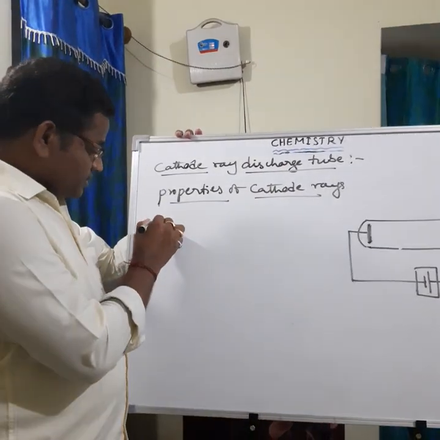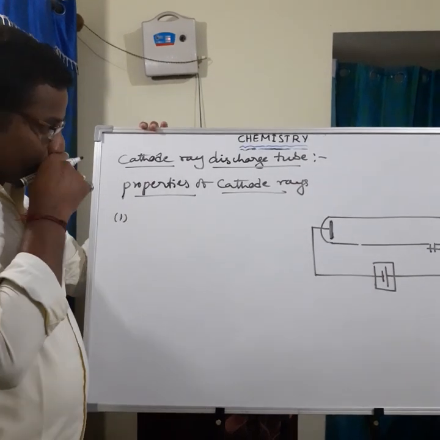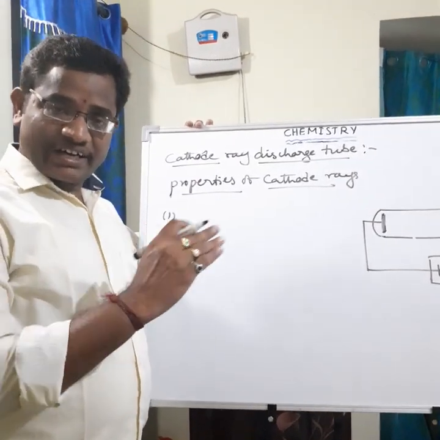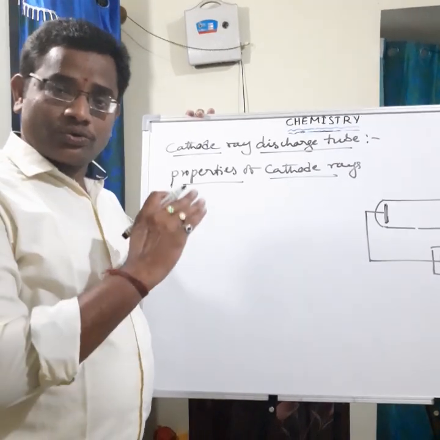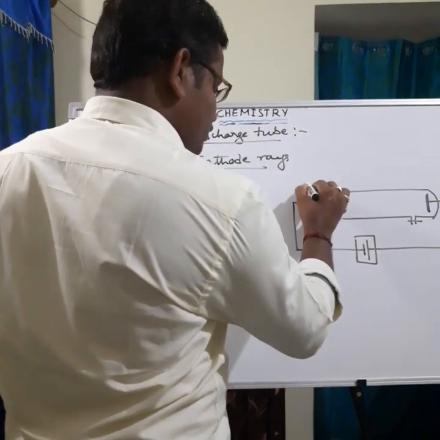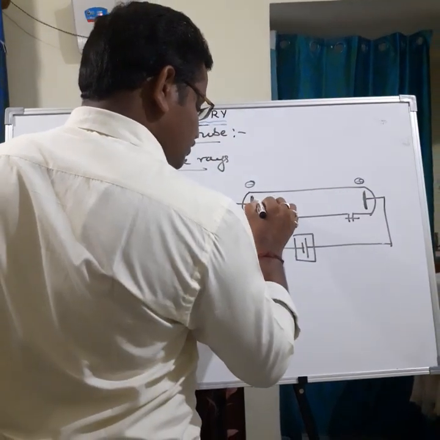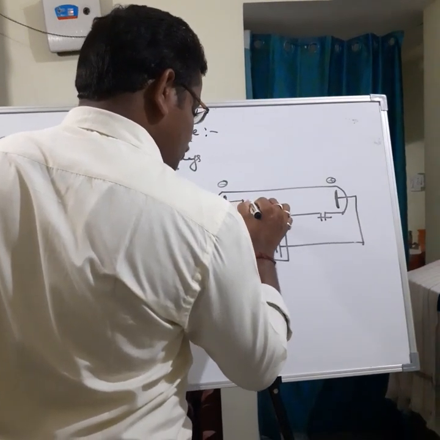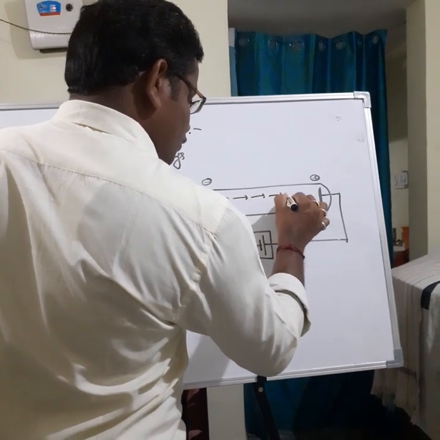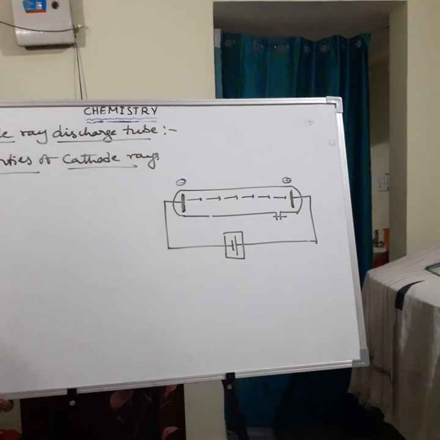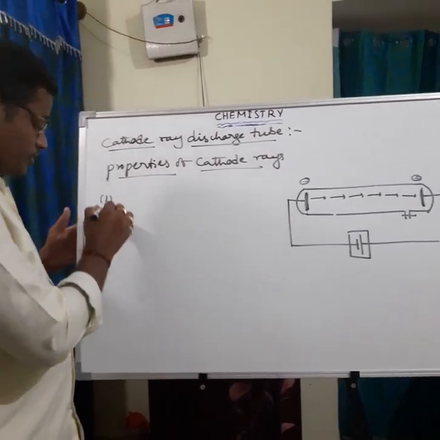Then the first point, point number 1. What is point number 1? The cathode rays travel in a straight line from the cathode to the anode. So this is the cathode, negative charge. This is the anode, positive charge. The cathode rays travel from cathode to anode. That is the first point.